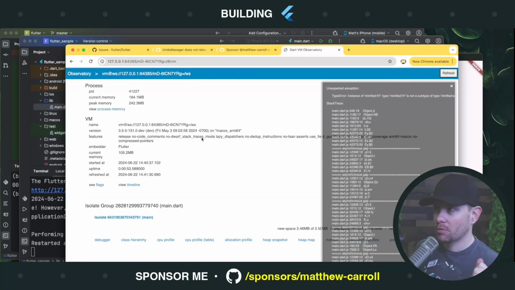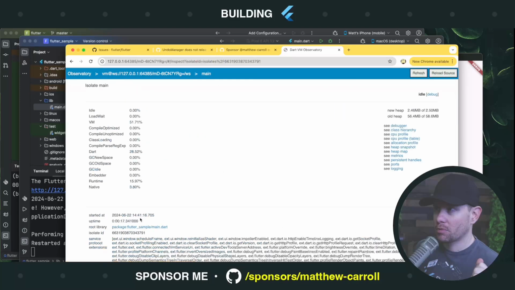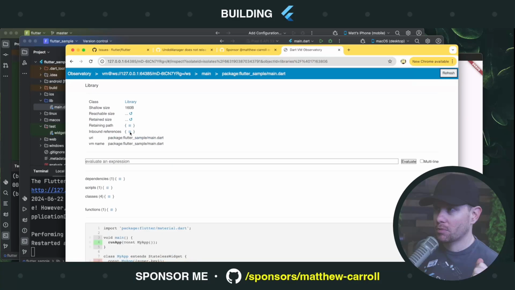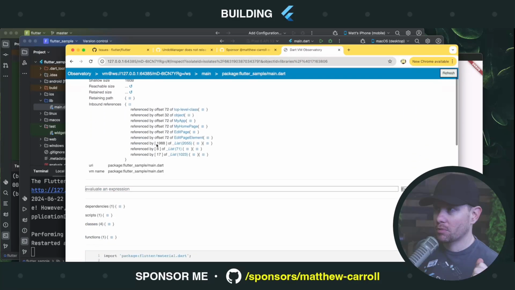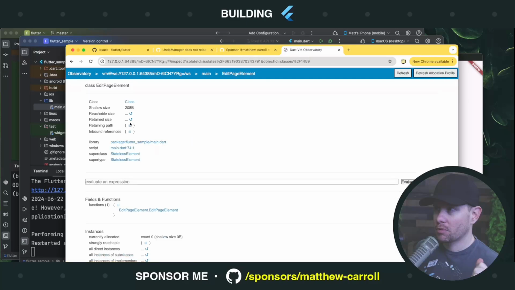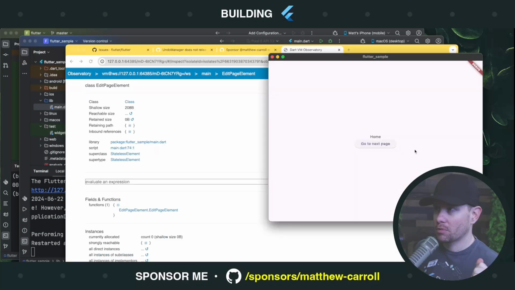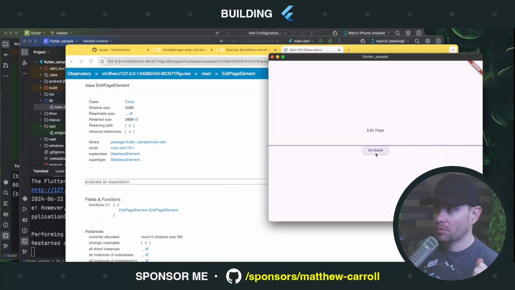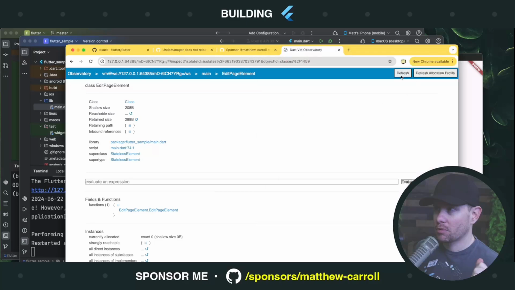No, okay, got to refresh the whole thing. Refresh. Okay. By the way, the UX for this could be so much better. I don't know what half of this stuff is that I'm looking at. Okay, 0 bytes. Go to next page. A page with a text field. Refresh. 288 bytes. Go back to the first page. Refresh. 0 bytes.